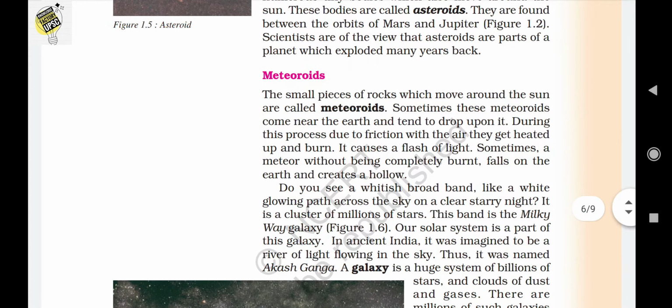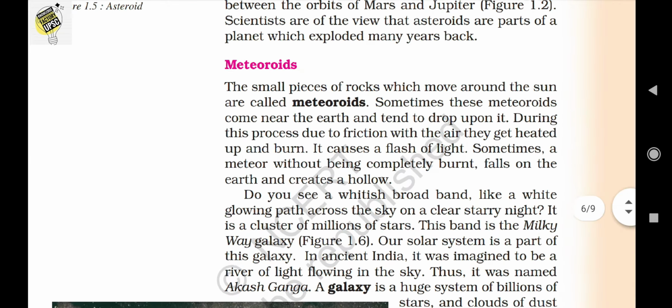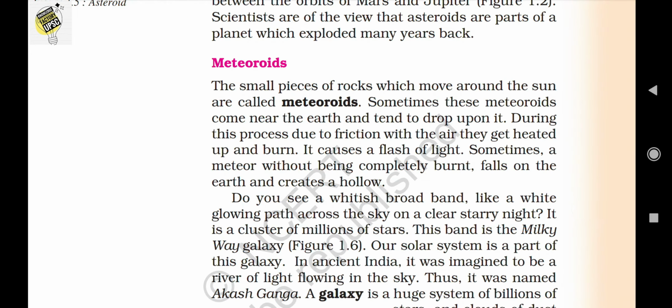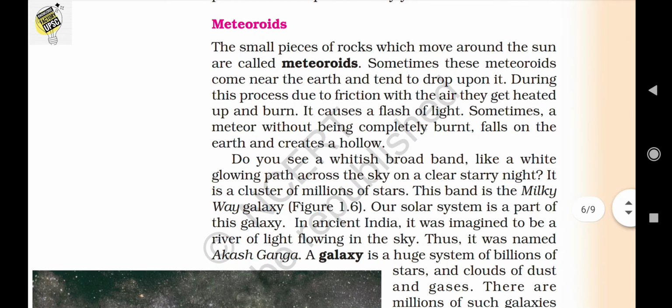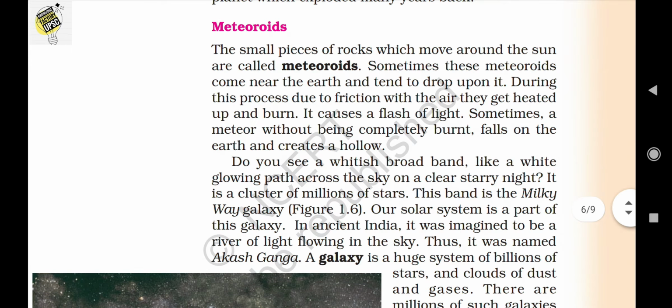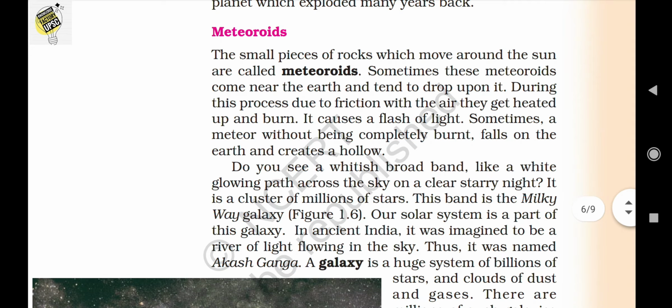And what are meteoroids? Some pieces of rock which move around the sun are known as meteoroids. Sometimes these meteoroids come near the earth and tend to drop into it. So it's a dangerous particle. During this process, due to friction, the air gets heated, and these stone particles heat up and burn, which causes a flash of light.